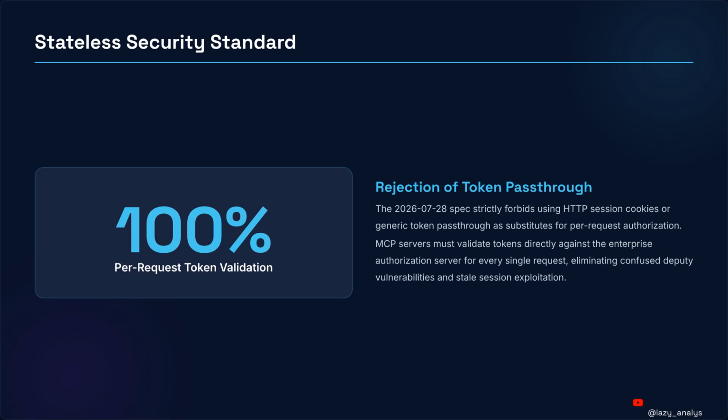For 100% safety, our stateless security standard uses per-request token validation, checking keys, and rejection of token pass-through. We ban HTTP session cookies and generic token pass-through for per-request authorization, stopping confused deputy vulnerabilities or tricked users, and stale session exploitation or old logins. So you verify keys. Check every key.